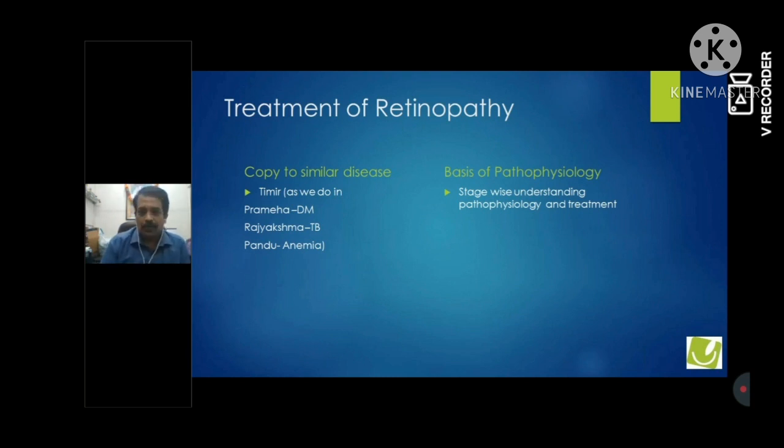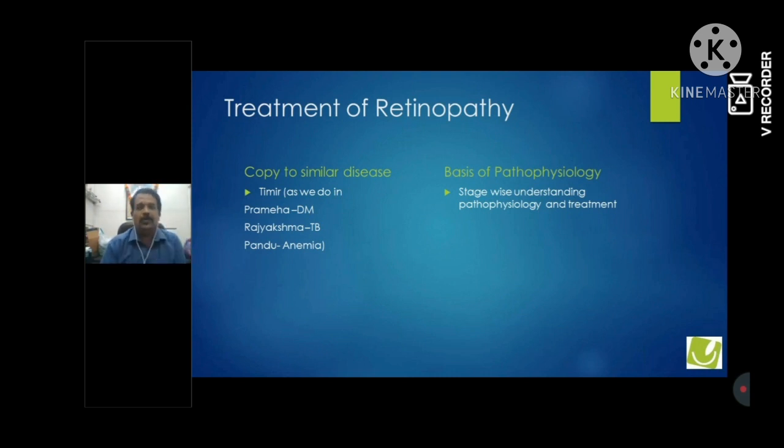What we can do, there are two options available in our practice. I am not going too much into theory because I am a pure practitioner, so I will go by what we can do in practice. You are all scholars, so you can always refer to Charak and Sushruta anytime and get the details there. We will not go more into the theoretical part, and will concentrate more on the practical aspects of retinopathy. As we do in several other diseases, we call prameha diabetes mellitus, and whatever we treat in prameha, we treat in diabetes. We consider Rajayaksma as TB and use the same treatment. We use Pandu as anemia, and then we treat similarly.